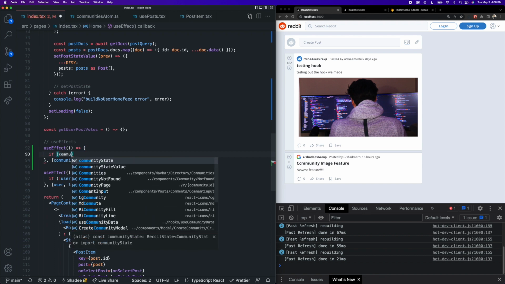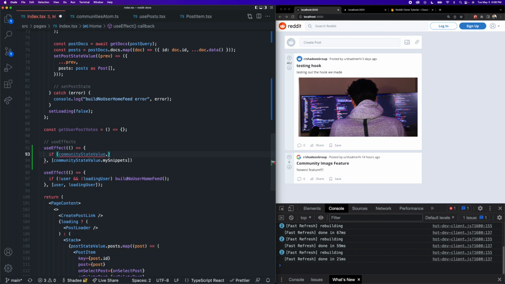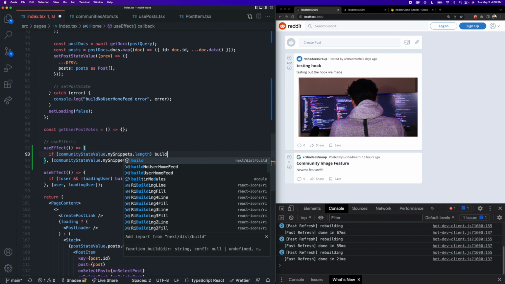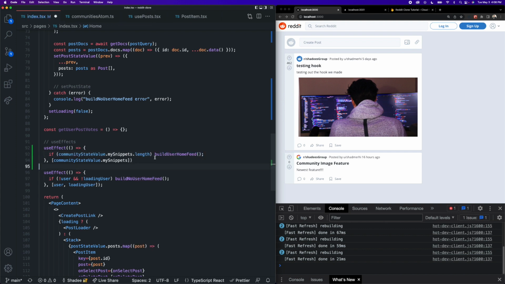So if we were to say something like if community state value dot my snippets dot length, and then in this case, we would call build user home feed. This doesn't actually work, because what if the user has not joined any communities? Like, the database could attempt to go get those community snippets, but there could be none because it's like a new user or they just haven't joined anything yet, meaning that this would be false, meaning that this would not get called. So simply just checking the length of the community snippets is not enough information to know whether or not we should call this function.